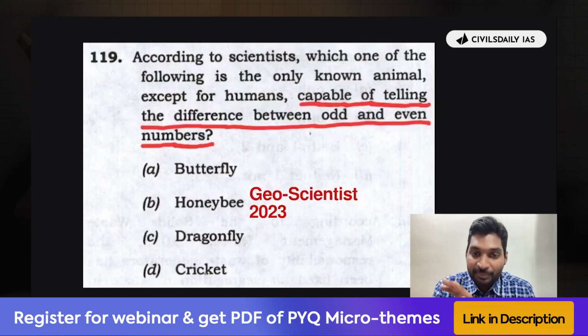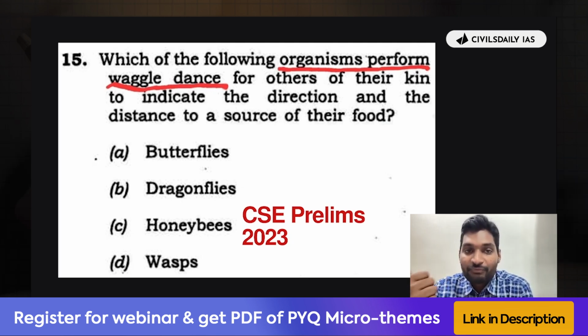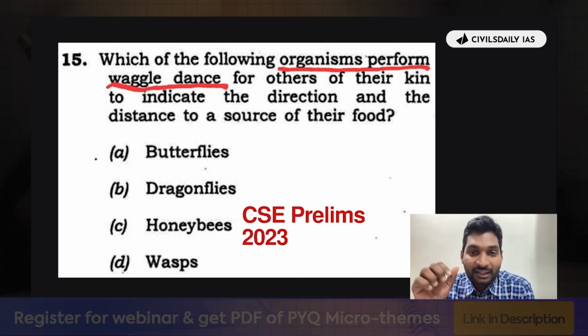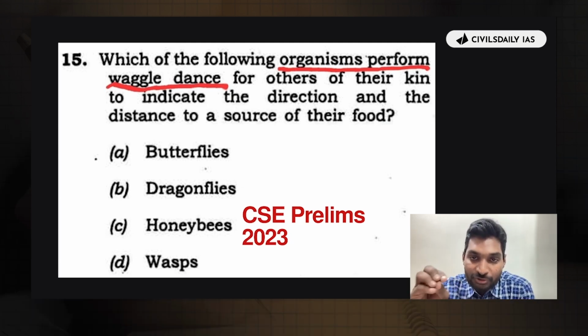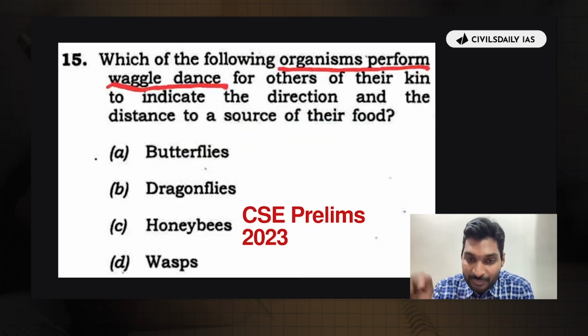But it doesn't stop here. In the same year, in the CSC Prelims 2023, UPSC asked which of the following organisms perform waggle dance for others of their kin to indicate the direction and distance to a source of their food. And again, the answer was honeybees. So two questions, one asked in geoscientist exam 2023, one asked in the same year in civil services prelims examination.